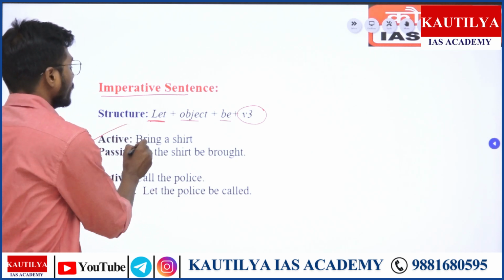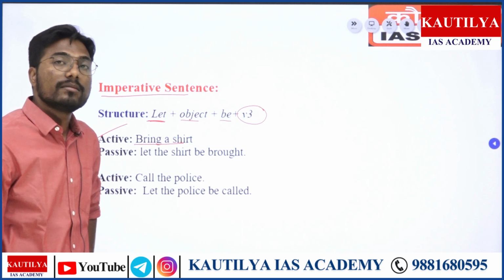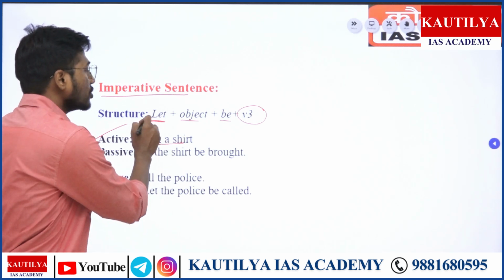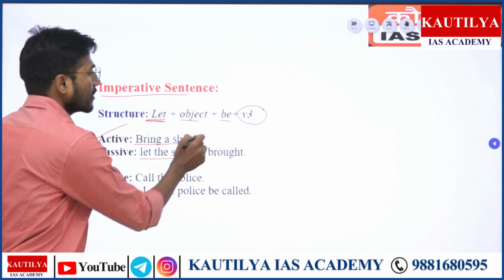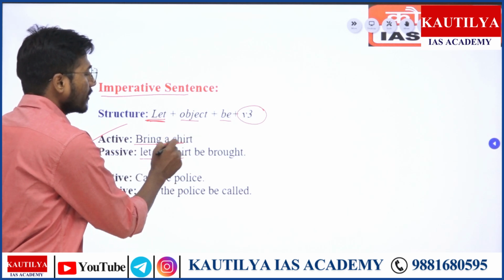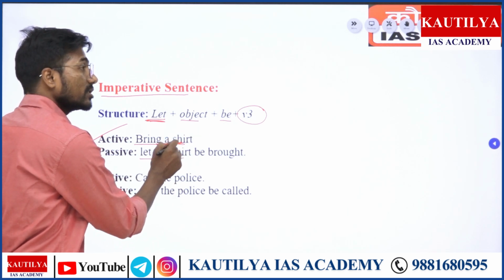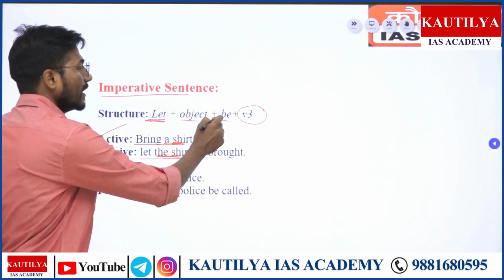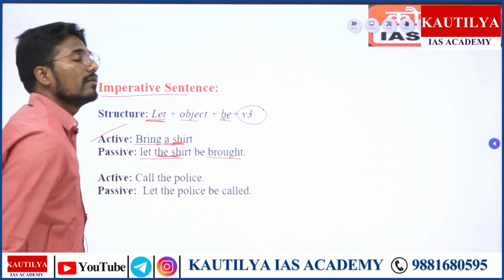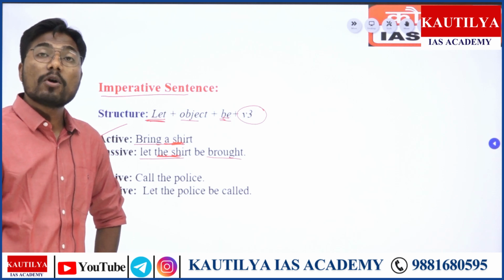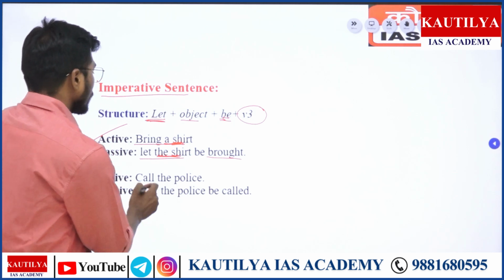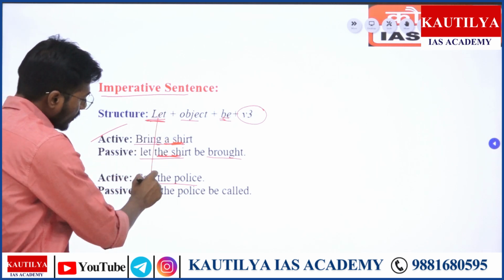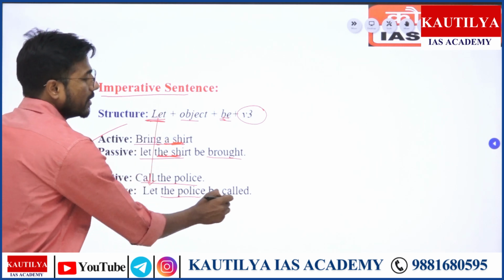First example, bring a shirt. Bring a shirt, command, right? So let से शुरू होगा, let the shirt. इसमें object क्या है? A shirt object है, hence we took the shirt here, right? Then be and verb form number third. Let the shirt be brought, right? दूसरा example, call the police. Call the police. So let the police be called.